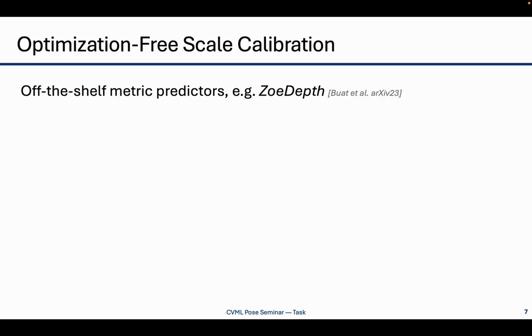Thus, one way to get rid of the heavy optimization is trying to get metric scale from off-the-shelf depth predictors like ZoeDepth. The idea is simple. You feed the video frame into a pre-trained depth model and it gives you metric depth for the scene, which you can then use to scale your reconstruction automatically, no optimization needed.